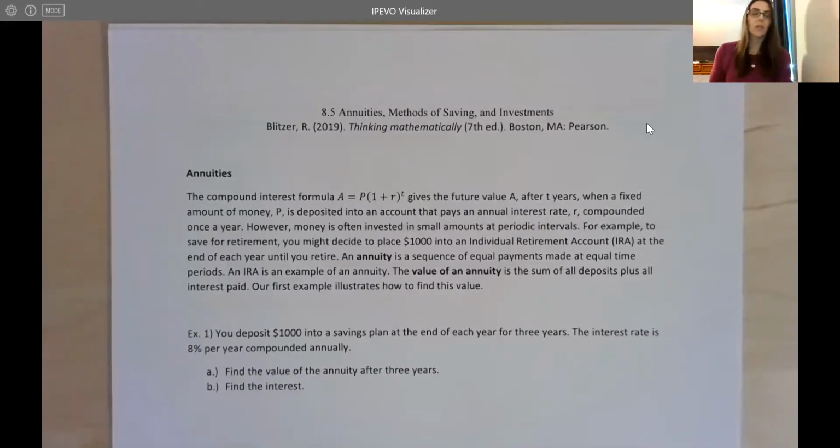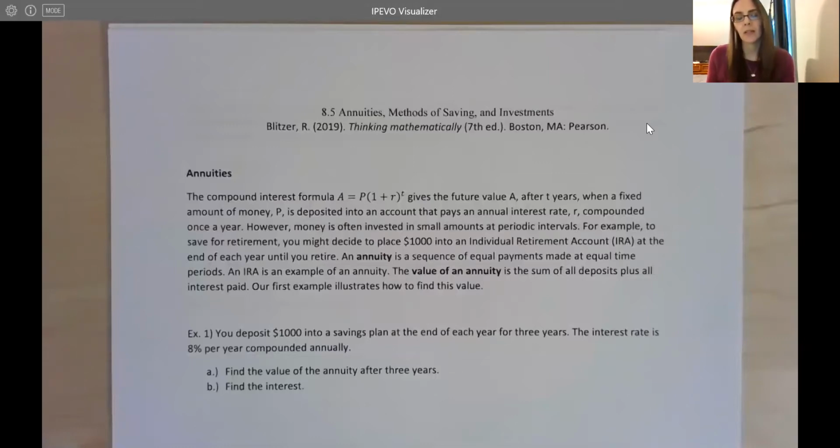All right, in this section, we're looking at section 8.5, which is on annuities, methods of savings, and investments. The compound interest formula A equals P times (1 plus R) to the T gives the future value A after T years when a fixed amount of money is deposited into an account that pays an annual interest rate R compounded once a year. So this particular formula, remember, is for N equals 1, which is for annual compounding.